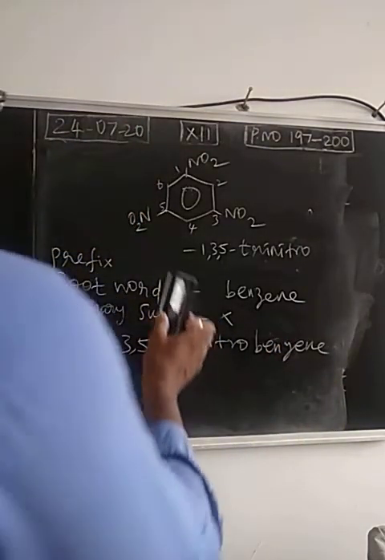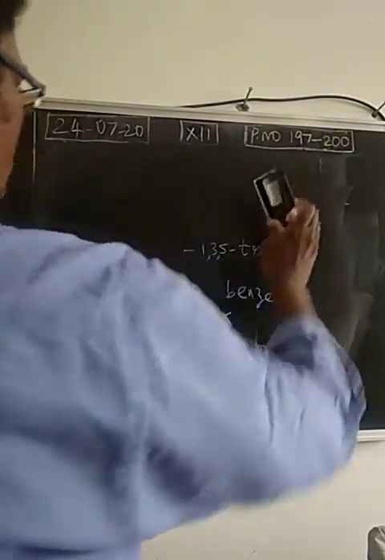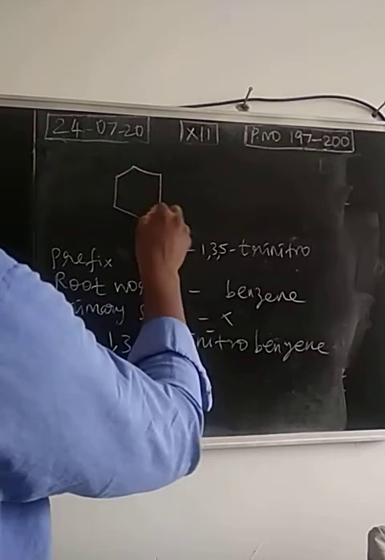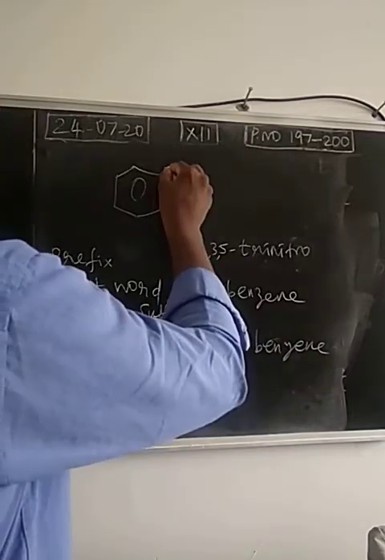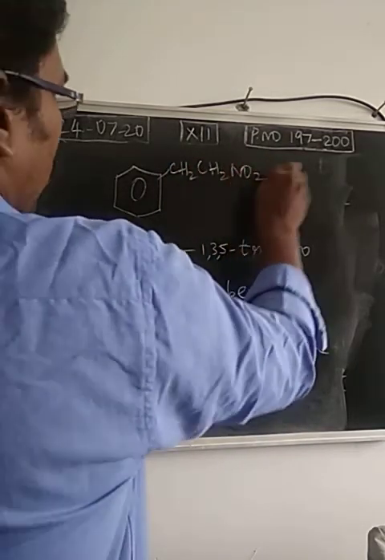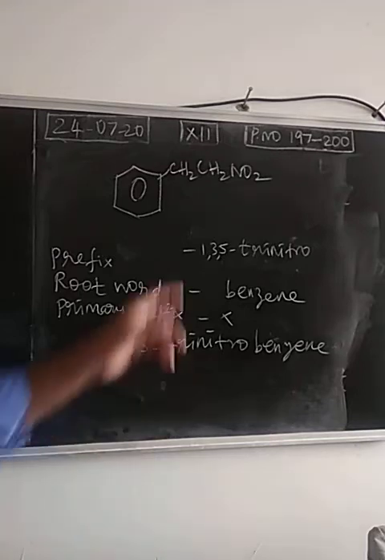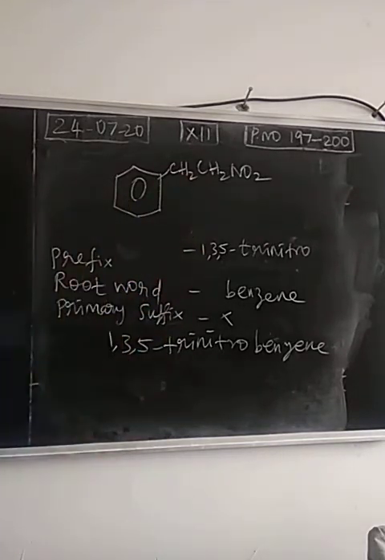Next compound, aryl nitroalkane. This is an example for aryl nitroalkane. So this is assumed as what? A derivative of nitroalkane. From nitroethane, one hydrogen is replaced by a phenyl group.